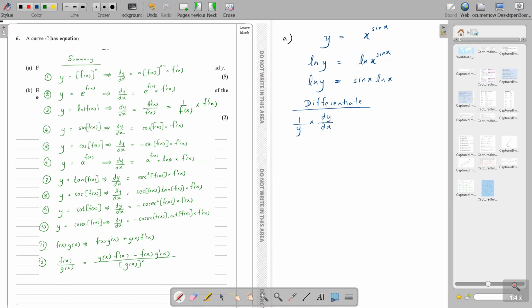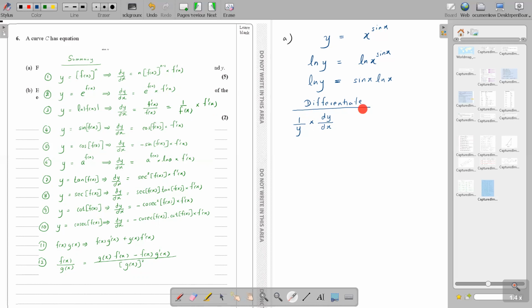Here I apply this particular rule: ln f(x), when you differentiate, you write 1 over that part and into the differentiation of that part. So here the inside part is y, so you write 1 over y into differentiation of y. So now we can write 1 over y times dy by dx, depending on with respect to what you are differentiating.